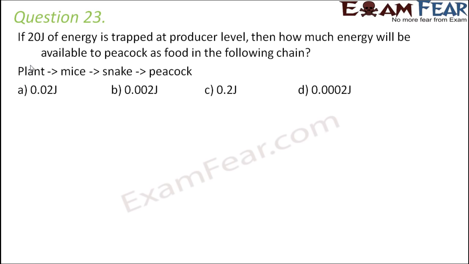Question number 23. If 20 joules of energy is trapped at producer level, then how much energy will be available to peacock as food in the following chain? In the following chain, we have plant at the producer level, then we have mice as the primary consumer, snake as the secondary consumer, and peacock as the final tertiary consumer. So how much energy is trapped at the producer level? 20 joules of energy is trapped at the producer level.